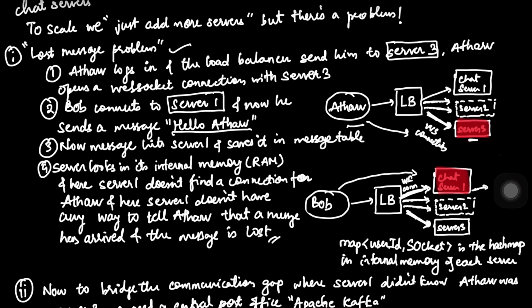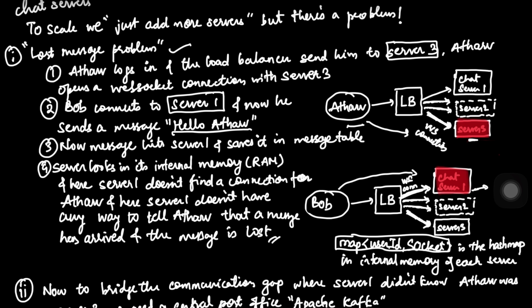Now, if we look properly, there is a problem. Server 1 tries to deliver the message to Athar, because Bob has sent it to Athar, but it looks at its own hash map, because in every server we will have a map that holds a user id and socket key value pair. So for every user id we'll have a socket connection. Since Athar was connected to server 3, server 3's hash map would have the user id user_Athar and the socket connection.